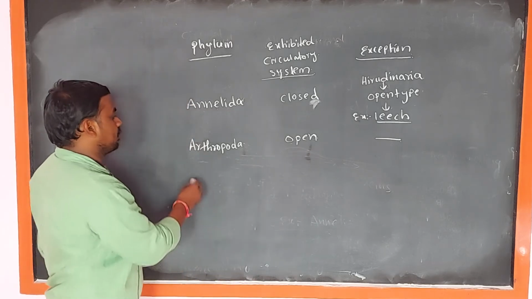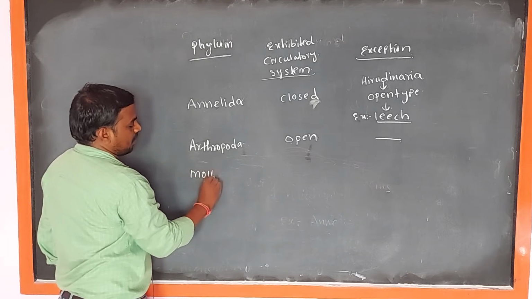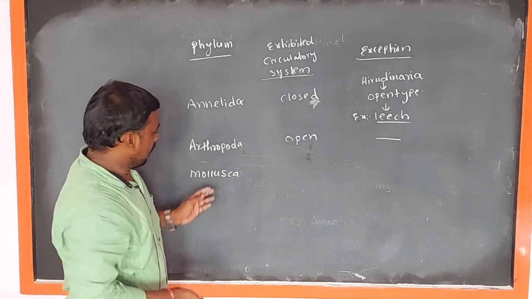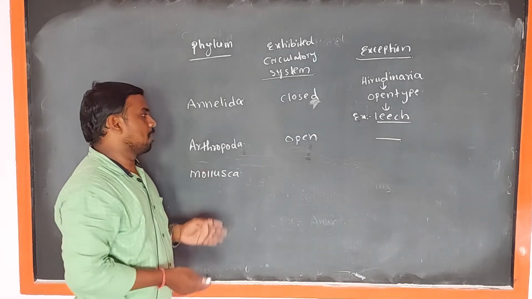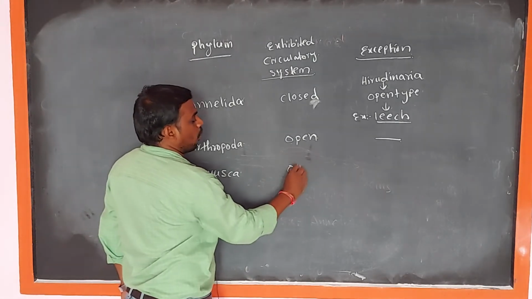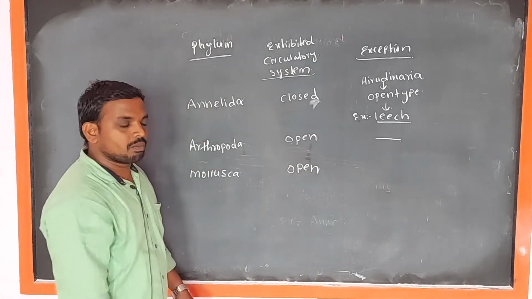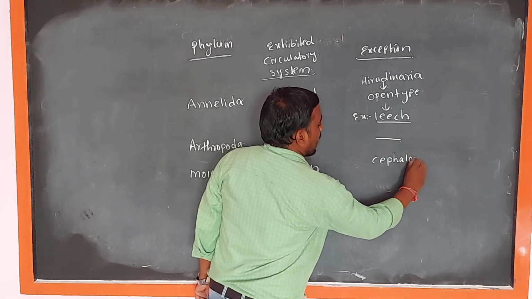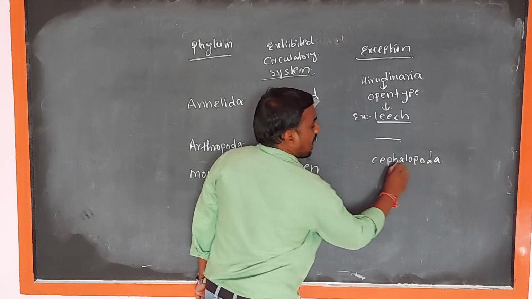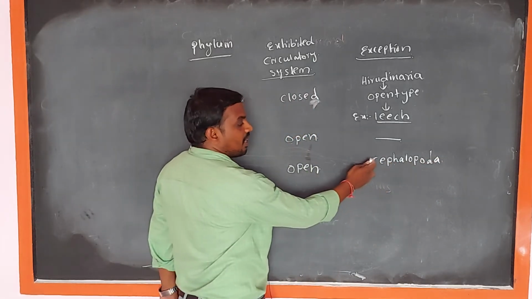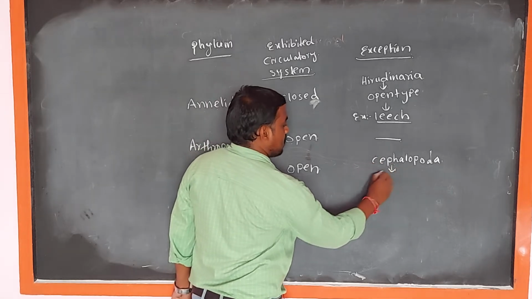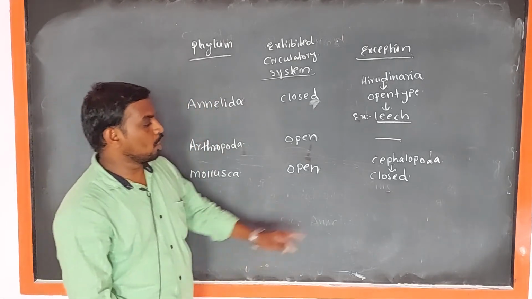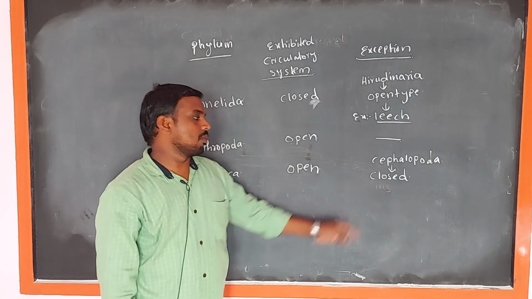Next, third one, Mollusca. In this molluscan phylum animals are exhibited open type of circulatory system except Cephalopoda animals. The class Cephalopoda. In this class, the Cephalopoda animals are exhibited closed type of circulatory system. Closed type of circulatory system.